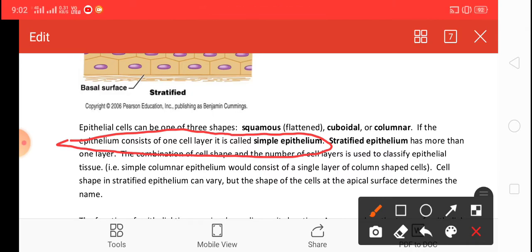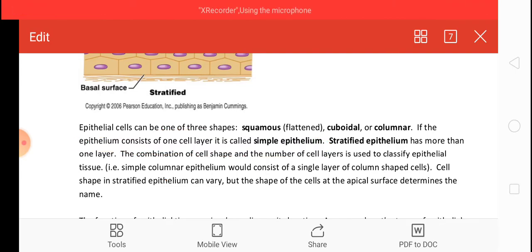Squamous means, if anyone asks what is squamous epithelium tissue, then easily in your mind it will come: it is flattened tissue. Stratified epithelium has more than one layer. A simple epithelium consists of only one layer, while stratified epithelium consists of more than one layer.